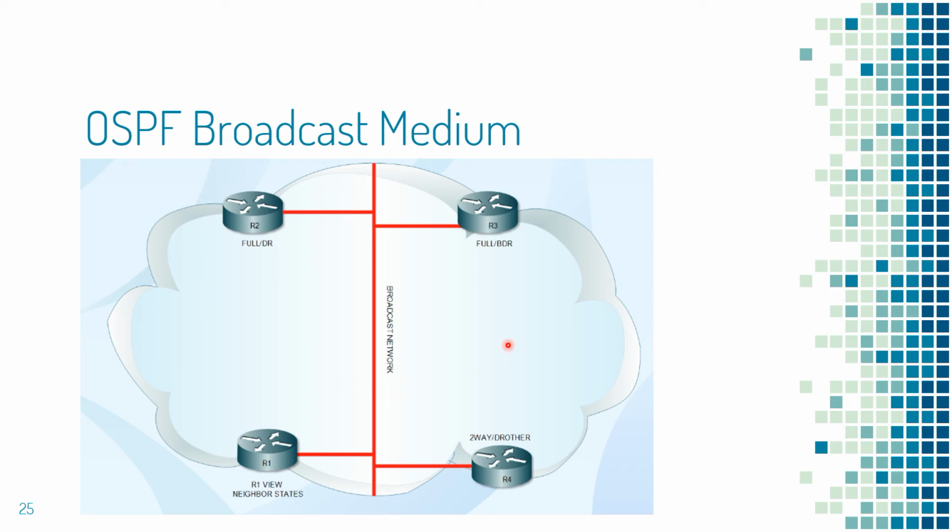You can manually set the router ID. If not set, then loopback is preferred first. If there is no loopback on the device, then the highest interface IP address will be chosen as the router ID. If you set the OSPF priority to 0, then the router will be ineligible for DR or BDR elections.